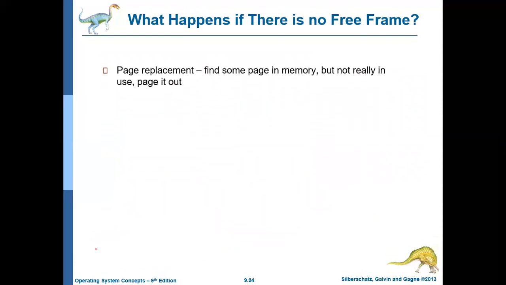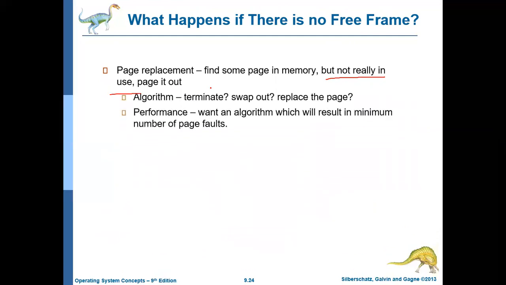What happens if there is no free frame? Then we should do page replacement. Find some page in memory, but identify the page in such a way that it has not been used for a long period of time. Then page it out, that is, move the page to the hard disk. Before that, the algorithm should check whether the page fault is a legal page fault or not. If it is an illegal page fault, that is, if that logical address is trying to refer to a page which does not belong to this process, then the process should be terminated.